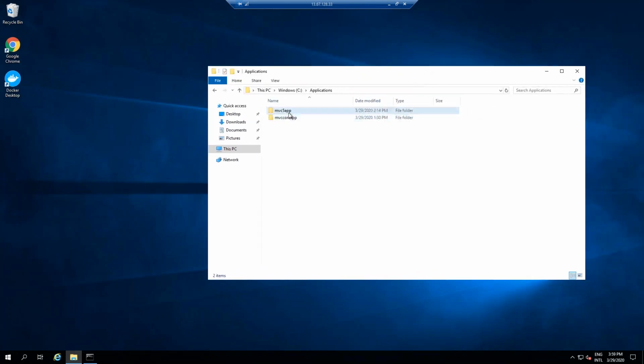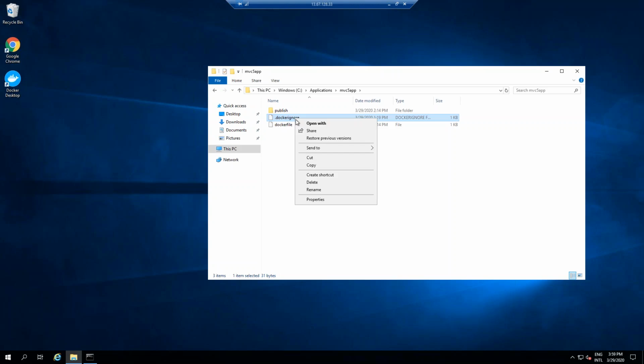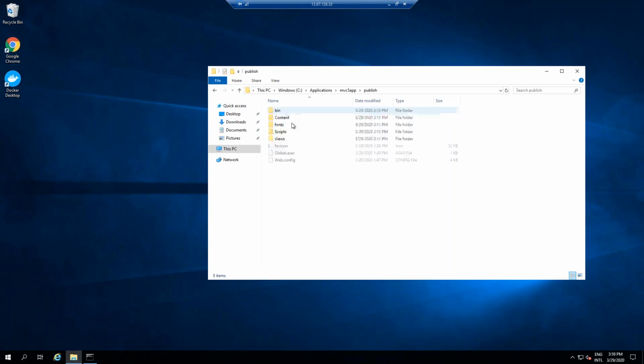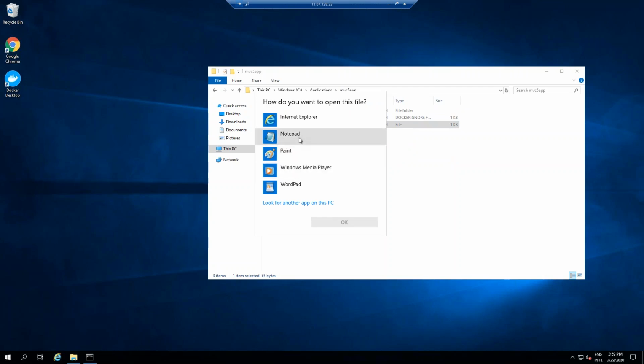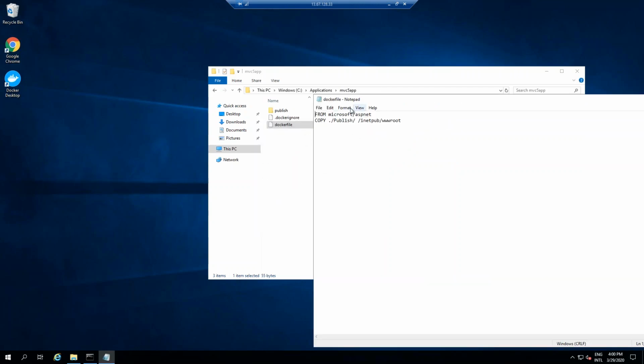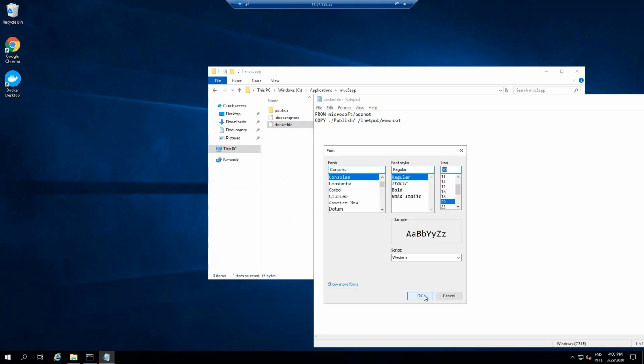So you can see out here, this is MVC5. And you can see the MVC5, you can see the publish files are out here, right? And these are the Docker file and the Docker ignore file. Remember I said you also should be having the Docker ignore file. So in MVC5, I've just put the DLLs, the views, whatever I need for going live, and the Docker file is out here. I can just go and open this and show you. So this is my Docker file out here. Very simple one, very, very simple. 2-3 lines of code, right? Just make the fonts bigger.